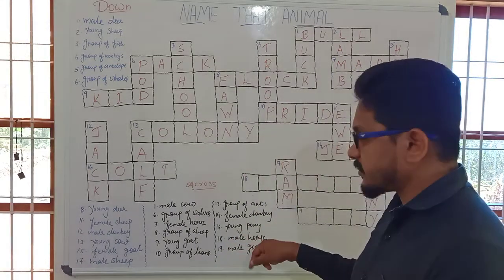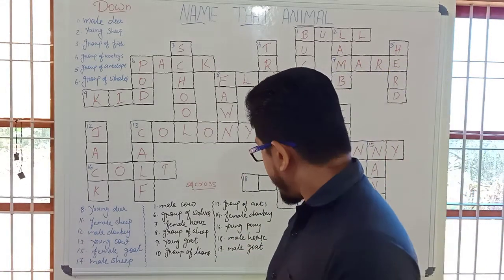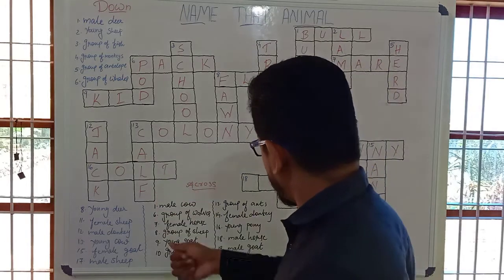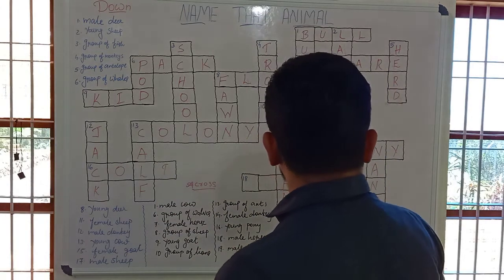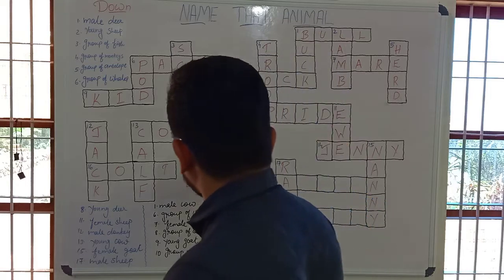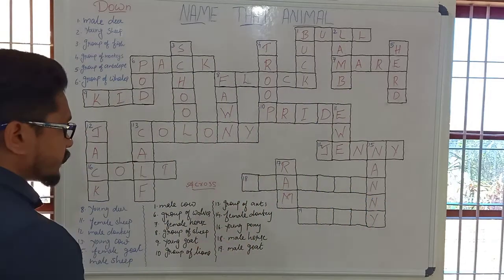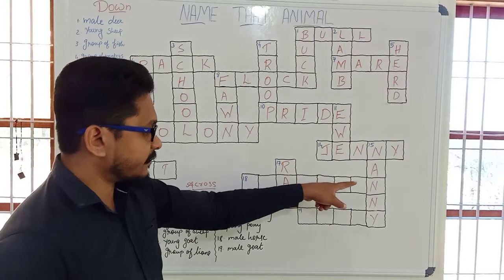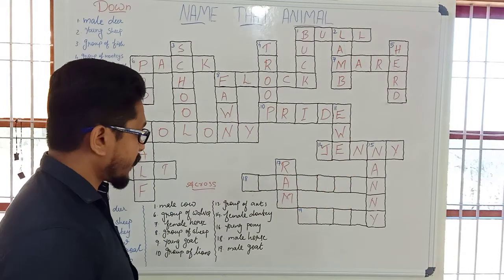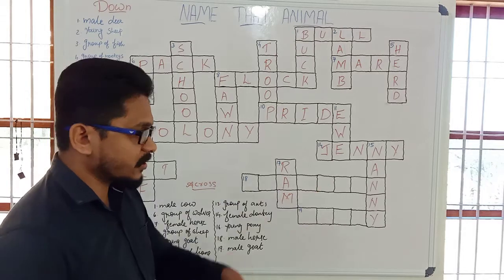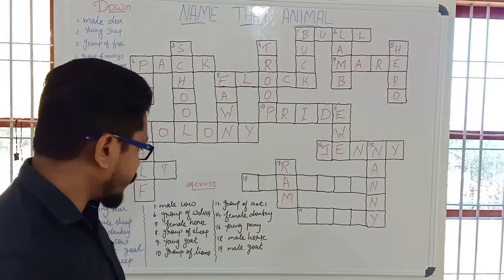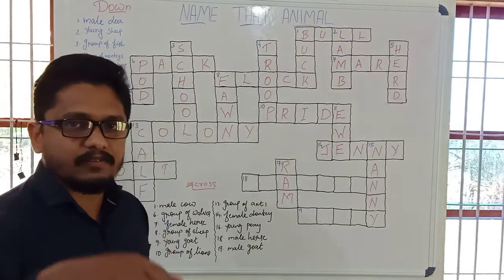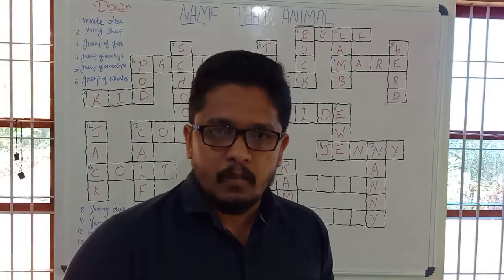And the 18th one, what is the word used for male horse? 18th one, what is the word used for male horse? It's here. Almost we are going to complete. So 1, 2, 3, 4, 5, 6, 7, 8 letters are there for that. And A and the last letter N are already given there. What is the word used for male horse? Can anyone give the answer for that?